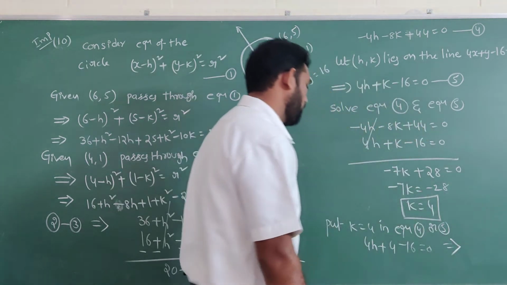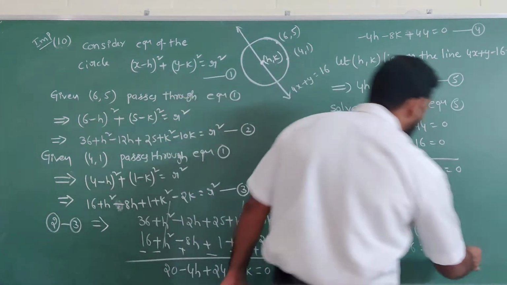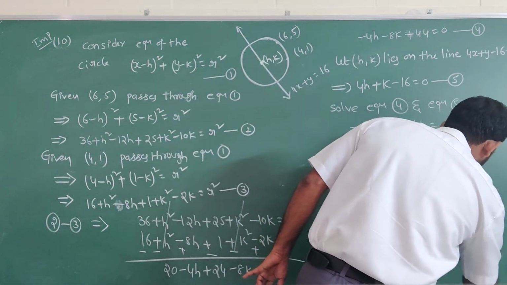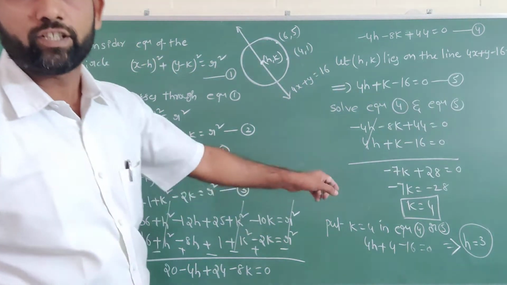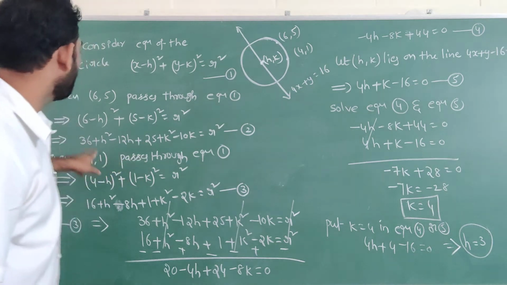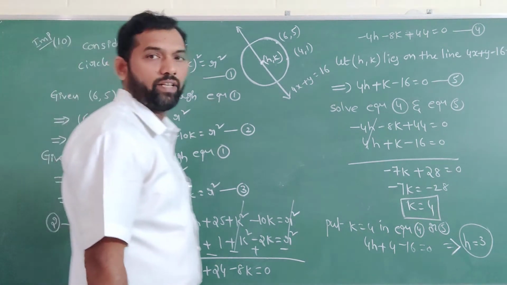Do simplification: 4h minus 12 equal to 0, so h is equal to 3.